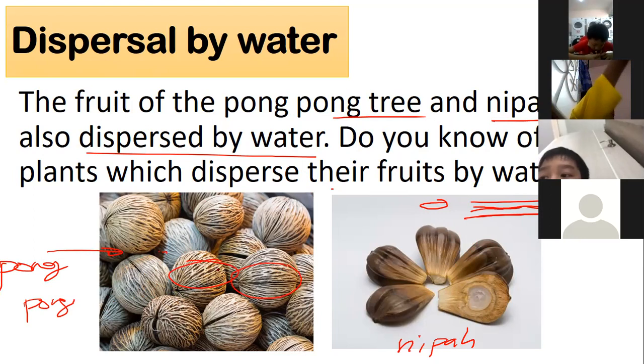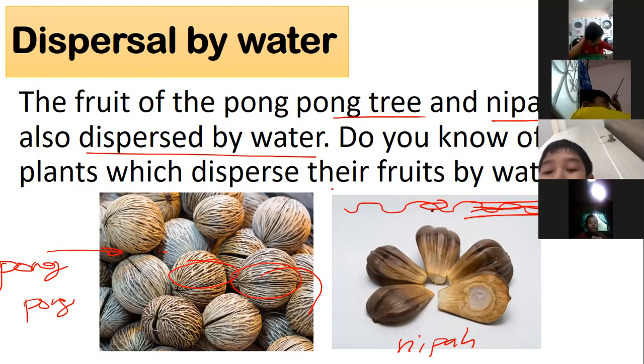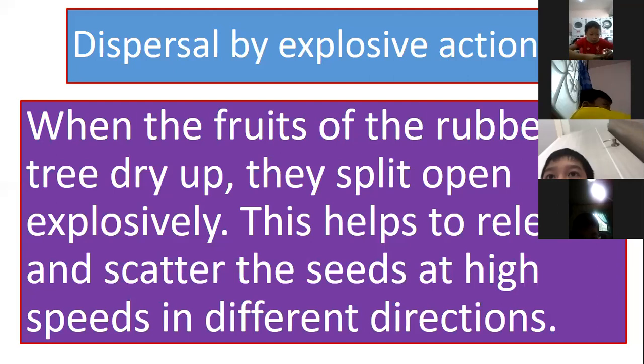So after that, they will fall down like the coconut tree here. They will fall down into the water, and the water will carry that one somewhere else, like that. That is what we call dispersal by water.